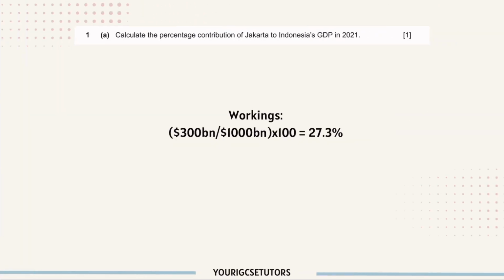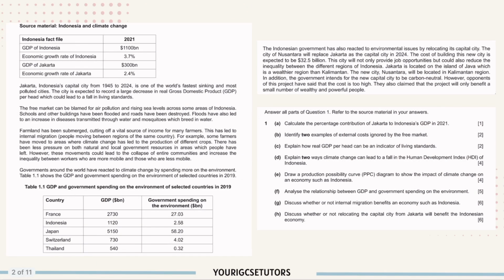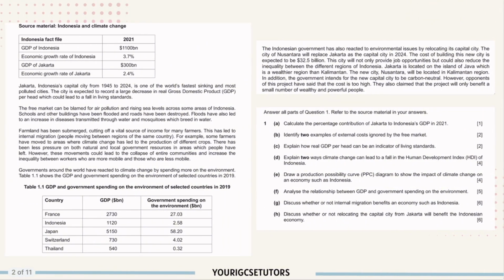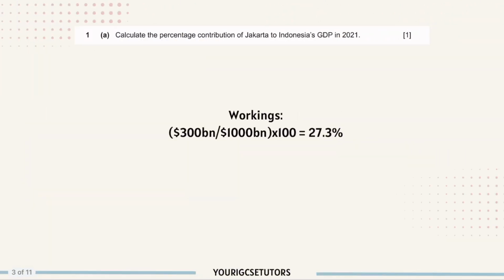Question 1A. Calculate the percentage contribution of Jakarta to Indonesia's GDP in 2021. So, back to the text. So what we are looking at is here. You can just take this 300 billion, divide by 1,100 billion, times 100. So you get 27.3%.